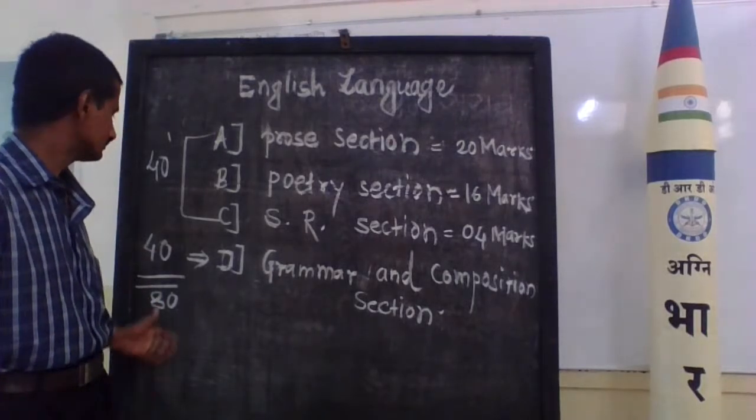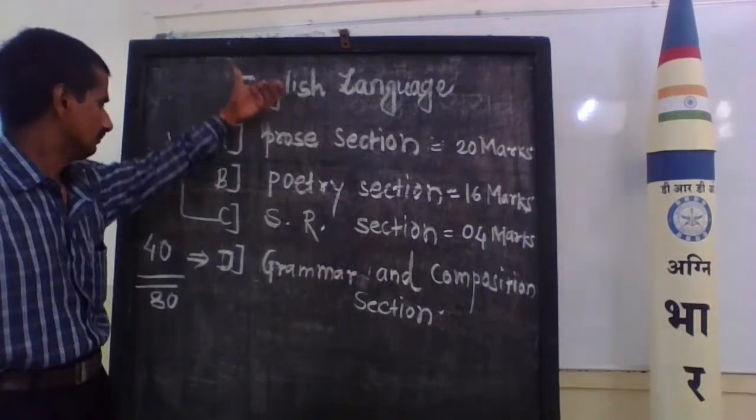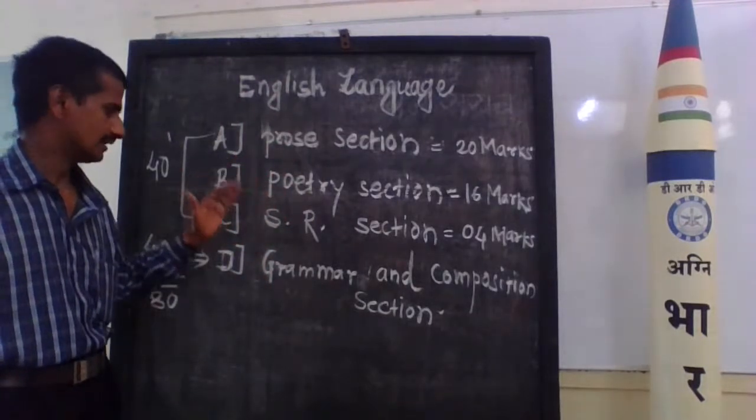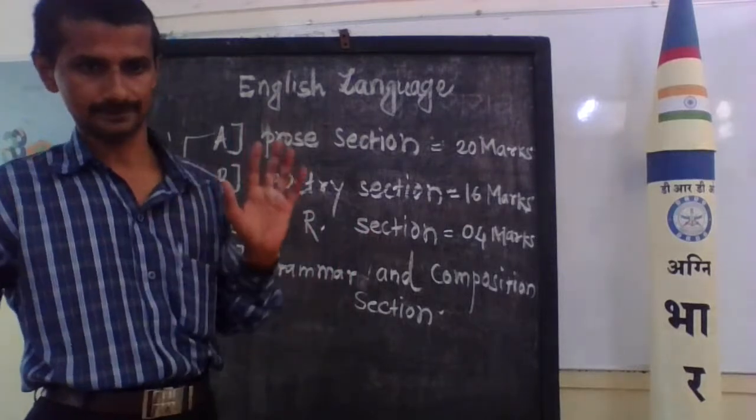So this is a little introduction to the marks for each section. The 80 marks are divided into the 4 sections: prose, poetry, supplementary reading, and grammar and composition.